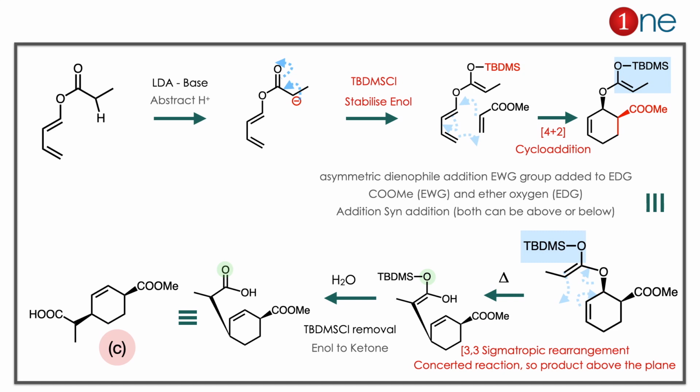Here the functional group possibility is stunning. You have a 4+2 cycloaddition as well as a sigmatropic rearrangement. Here you have to learn two important things. One is that 4+2 cycloaddition is a syn addition, so both groups are definitely on the same plane, either above or below. The second thing is TBDMS. TBDMS is a protecting group. It will stabilize the alcohol form, and it will be removed by simple hydrolysis.